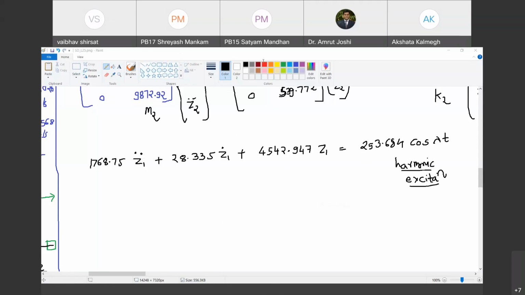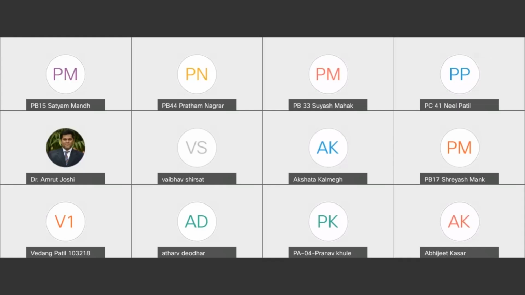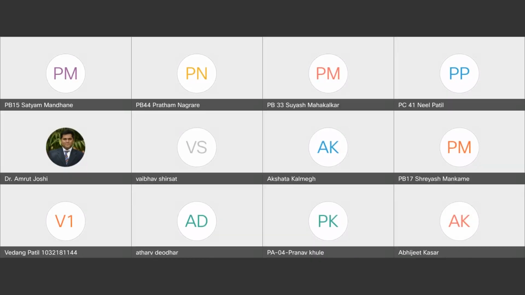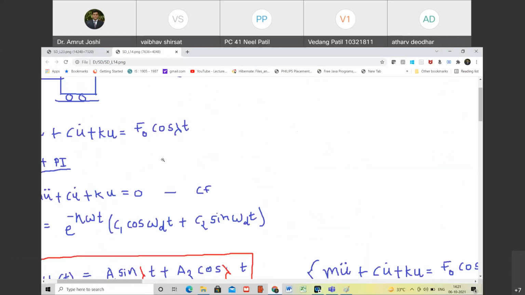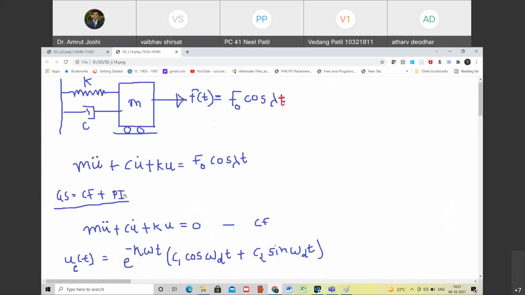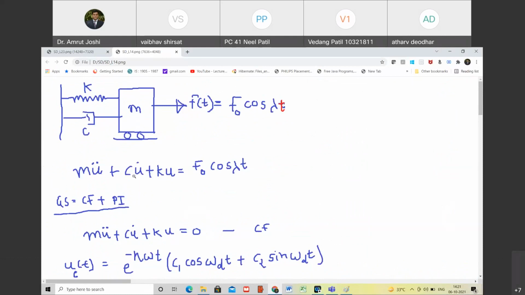Yes. So I will share my screen with you now. One minute. Entire screen. Okay, are you able to see my screen? Yes, sir. So let's see how this equation is written: m u double dot plus c u dot plus k u is equal to F0 cos lambda t. Are you with me? Yes, sir.